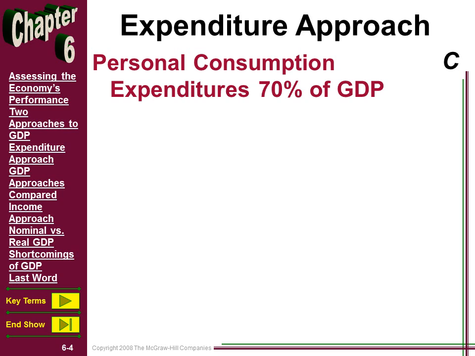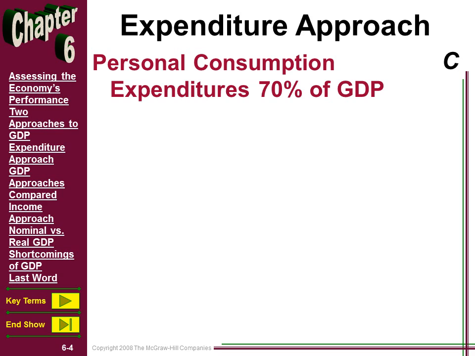They spend 70% of GDP. This is by far the biggest component of GDP. So when we break down total spending into the four components, personal consumption expenditures are by far the largest and probably therefore the most important. We'll get into that a little more later, but definitely we are a consumer-driven economy.